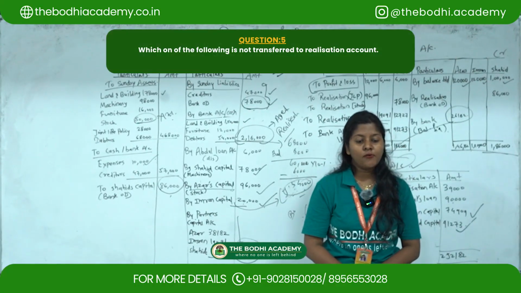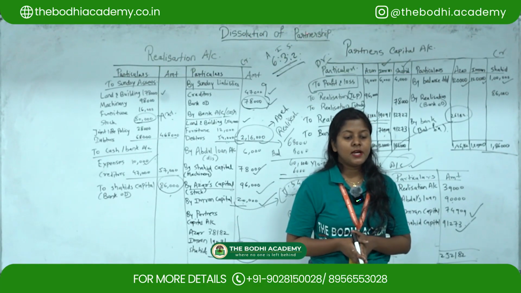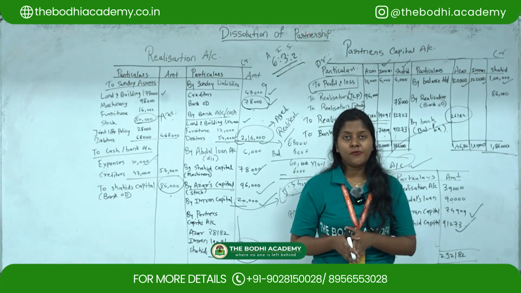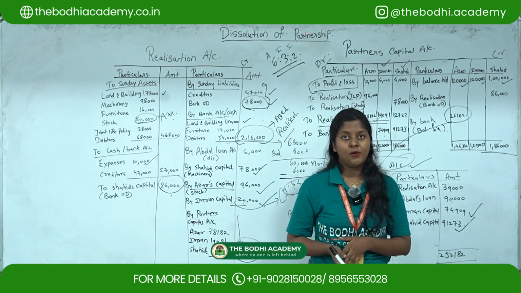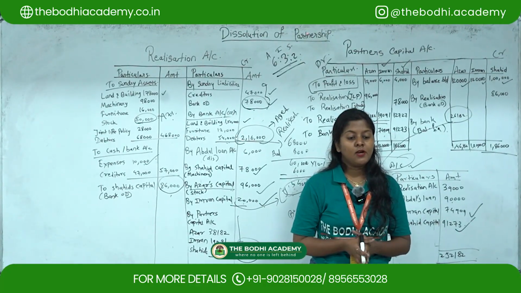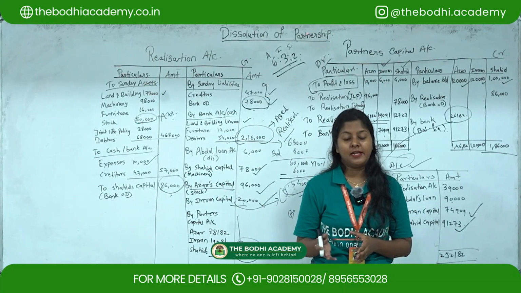Next, which of the following is not transferred to realization account? Options are balance of cash account, balance of reserves, balance of profit and loss account, or all of the above. So the correct option is all of the above, because all these three things we don't transfer to realization account.